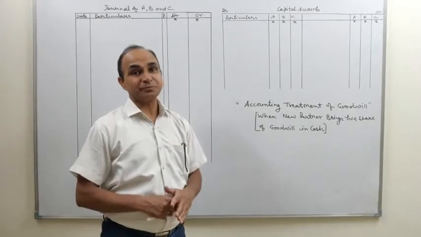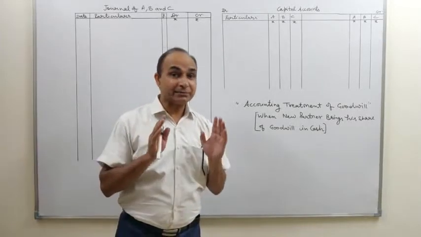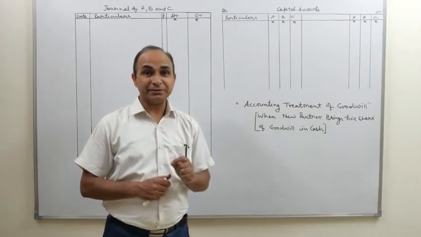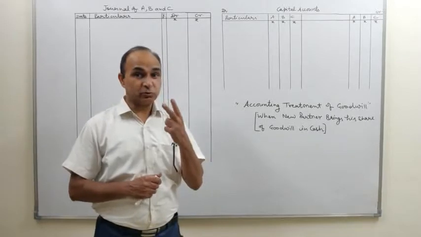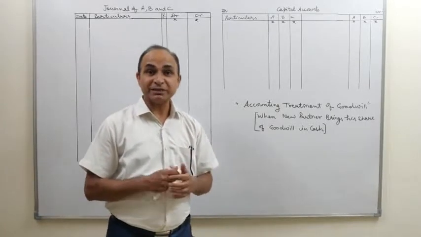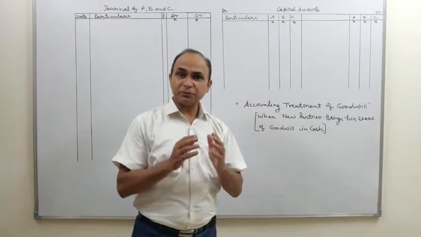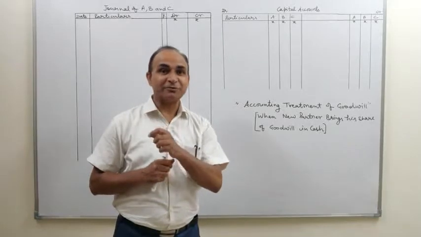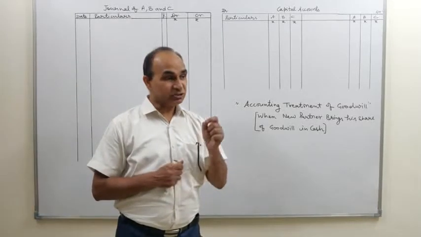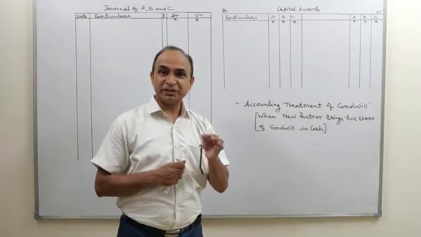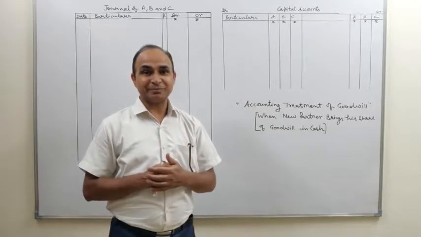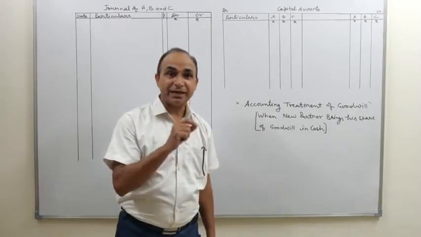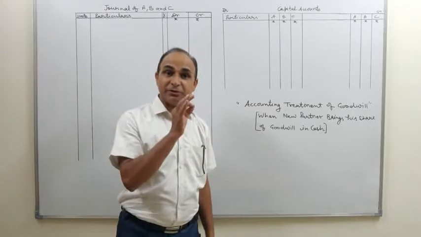Students, you must know, when a new partner is admitted into partnership, he or she is required to bring cash, funds for two things. First, for his share of capital in order to become a partner. This is a must. Second, for his share of goodwill in order to ensure his eligibility to share the profit of the business in the future. It means he is required to bring cash for his share of capital and cash for his share of goodwill.